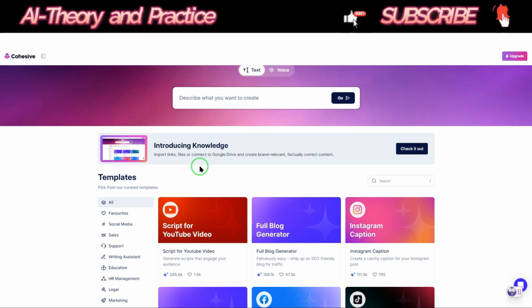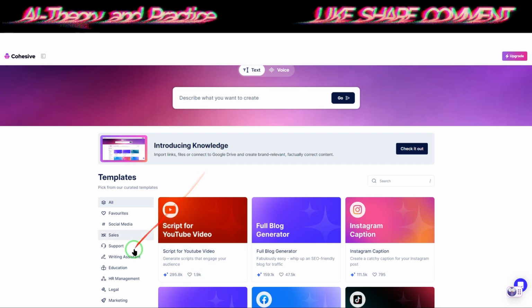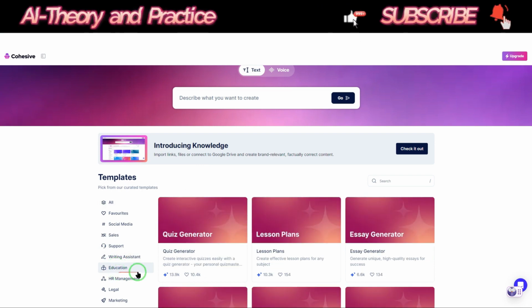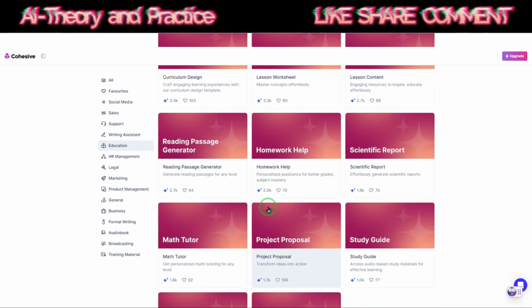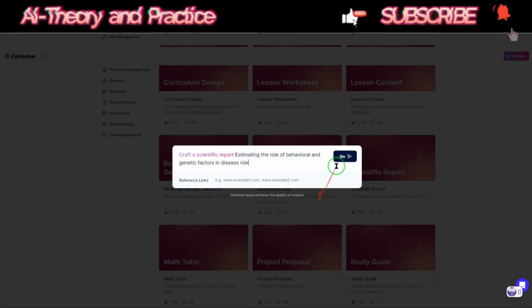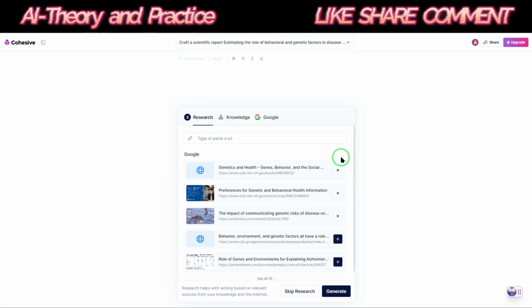If you are a student, researcher, or physician, and you want to write a scientific report on a specific topic, this website can definitely help you. We choose the Education option. From the drop-down menu, we select Scientific Report and enter the report title. For example, we can write Estimating the role of behavioral and genetic factors in disease risk.